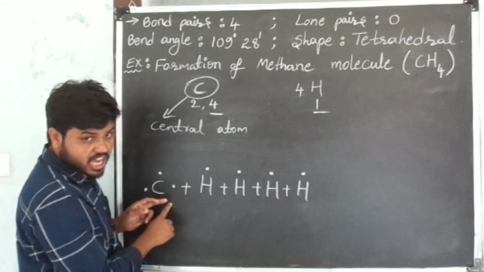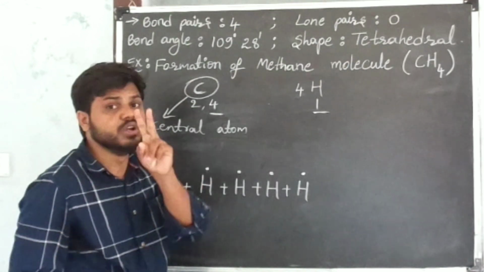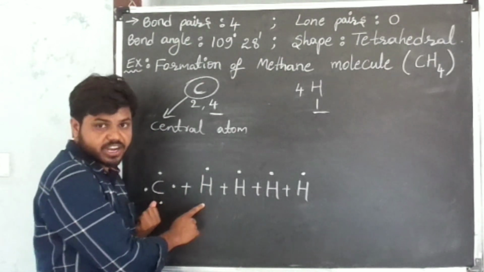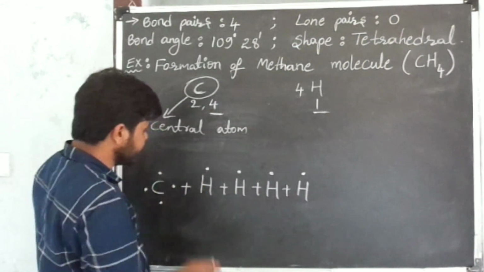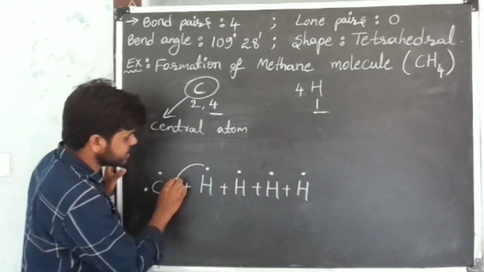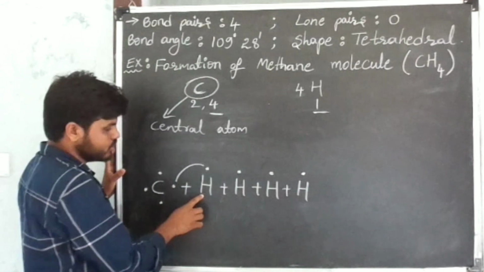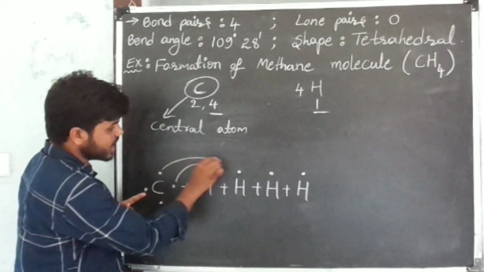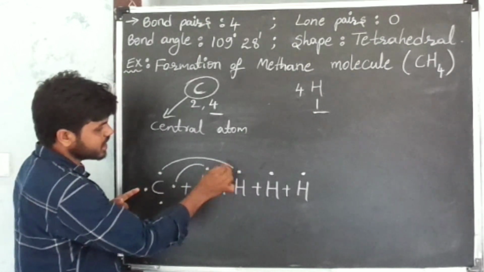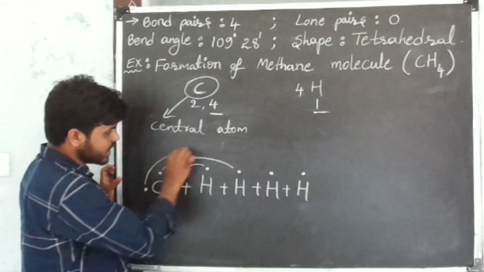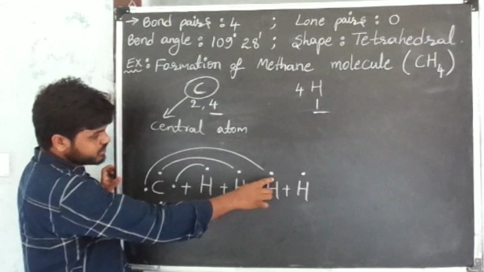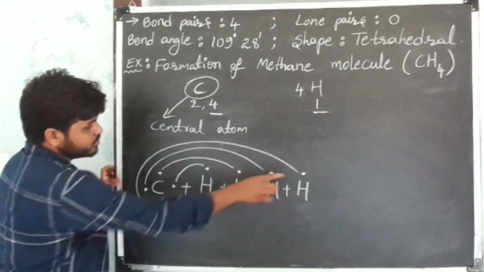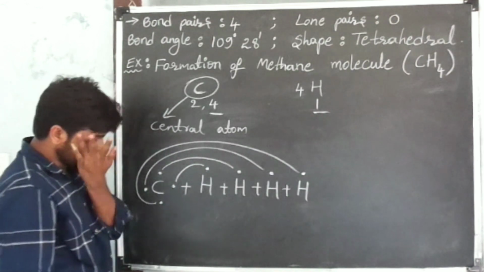So between carbon and each hydrogen atom, 2 electrons are shared, which means one pair of electrons is shared between carbon and each hydrogen atom.